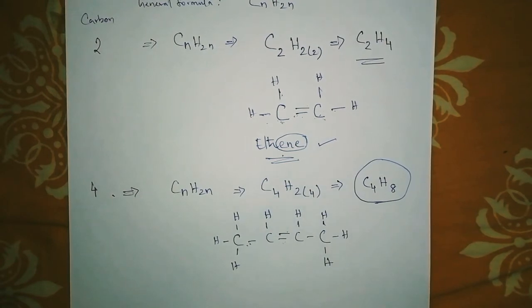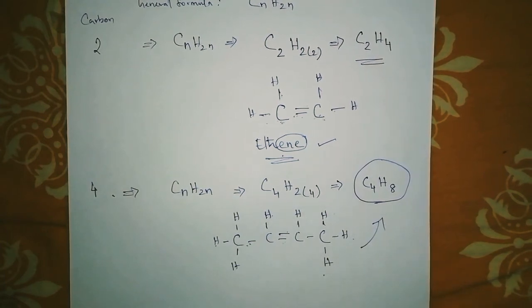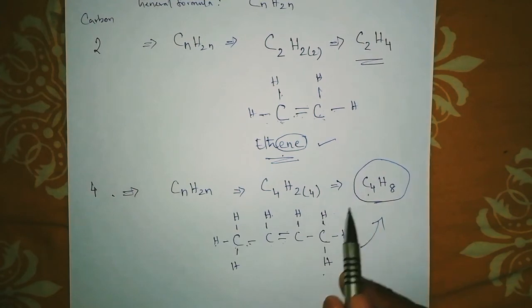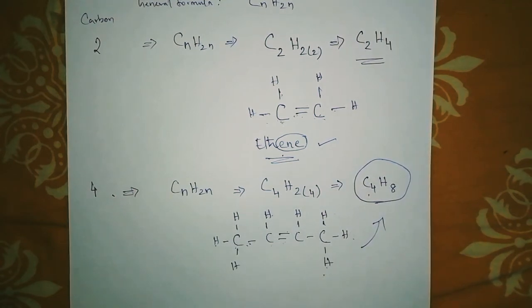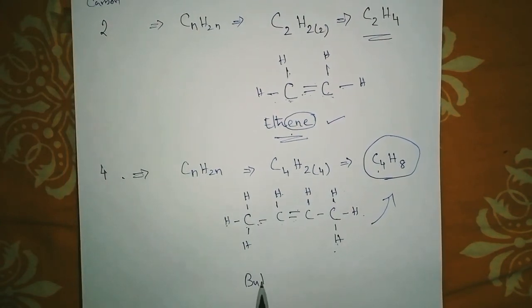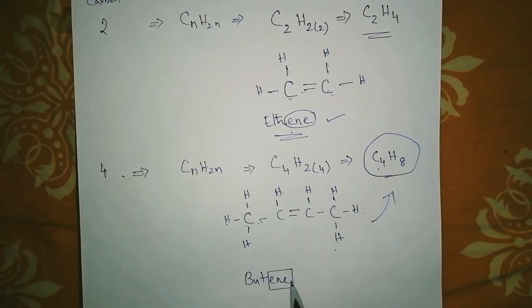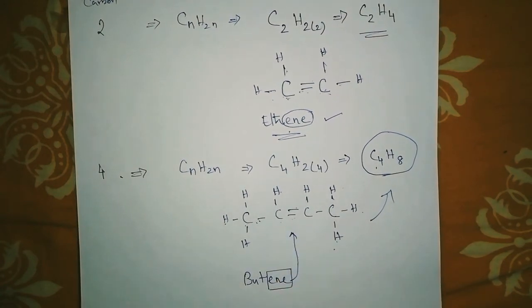Understand? Okay, now count the number of hydrogen atoms. 1, 2, 3, 4, 5, 6, 7, 8. Is it satisfied here? 1, 2, 3, 4. Carbon atoms 4. Hydrogen 8. So this is the structure for butene. Why do I write ene? Because I saw there is a double bond between carbon and carbon.